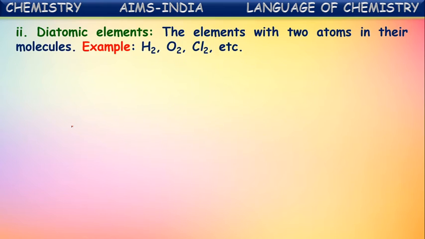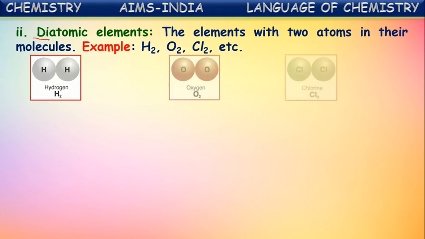Okay. Next, diatomic elements. The elements with two atoms in their molecules are called diatomic elements. Di represents two. For example, hydrogen, oxygen, chlorine.